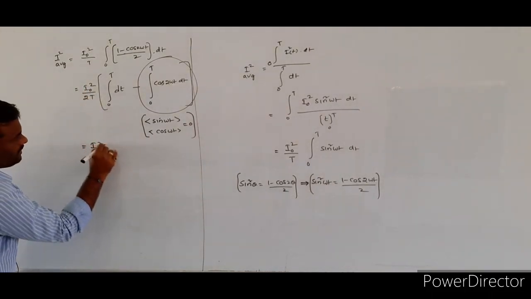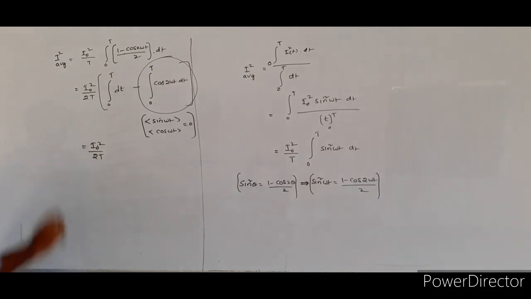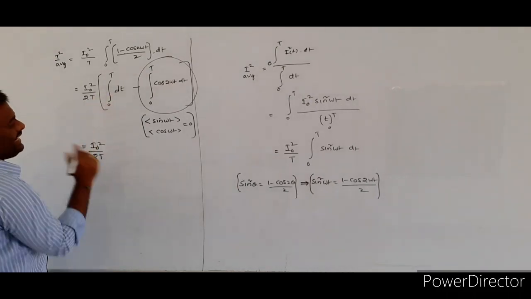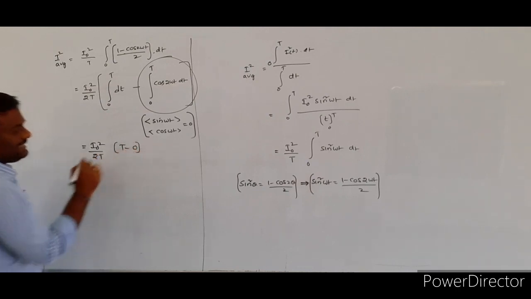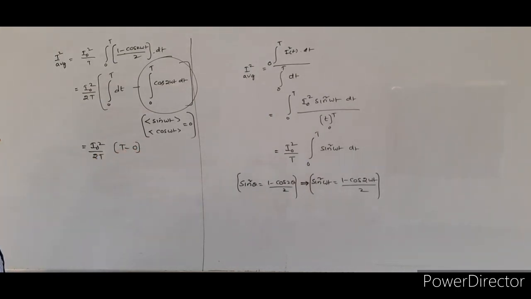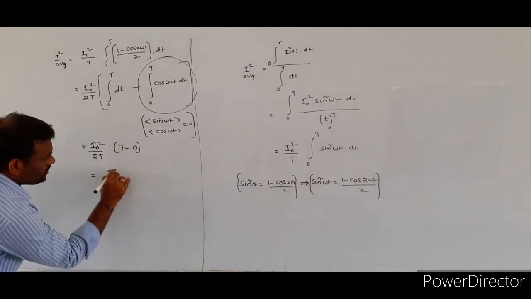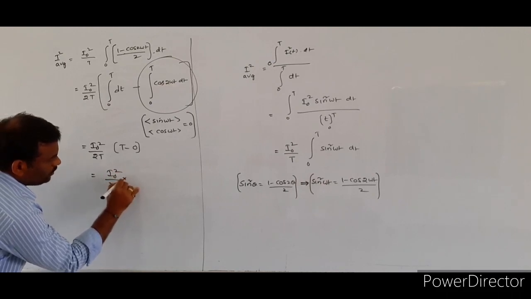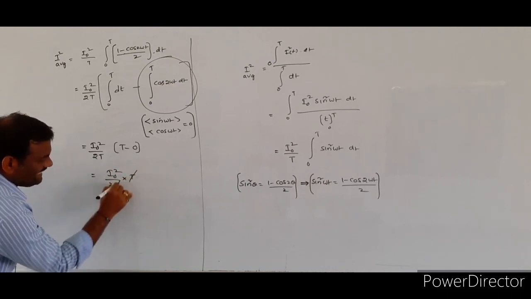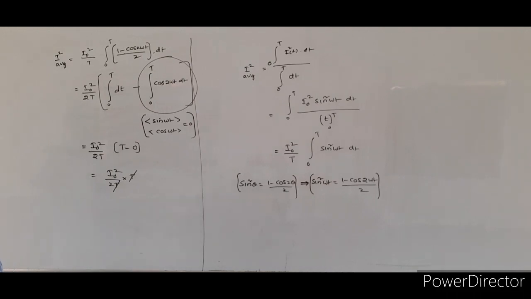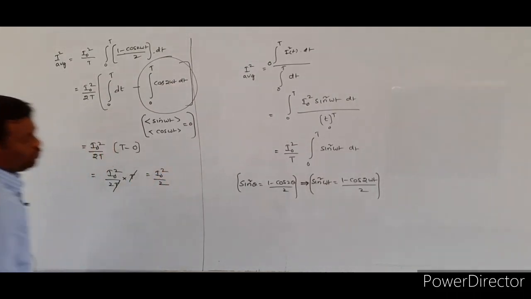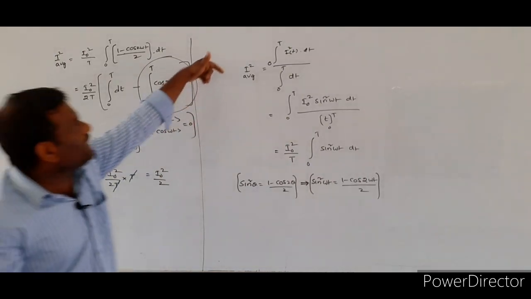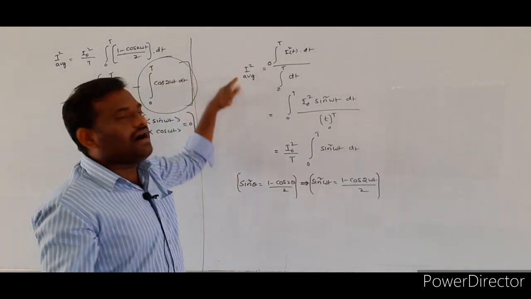Now what is left here? I naught square by 2T. Integral dt means small t, and if you apply the limits, you will get T minus 0. Here I naught square by 2T into this value, which is equal to T. This T value gets cancelled. Finally you got I naught square by 2. What is this? I square average.